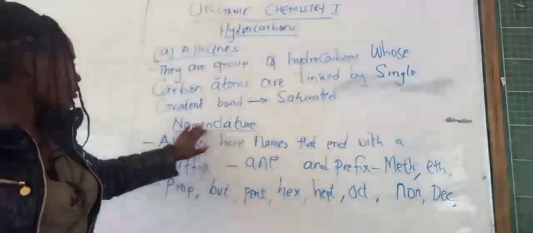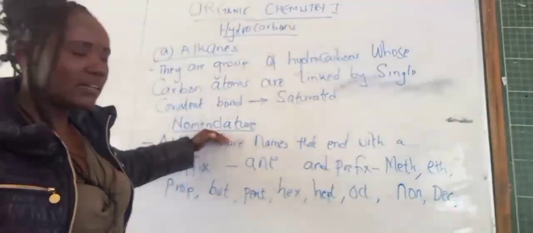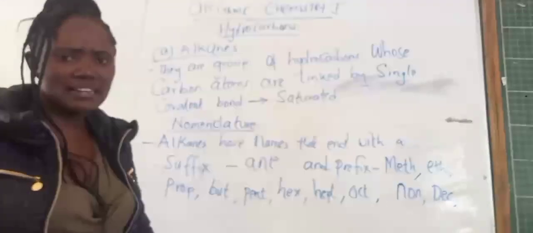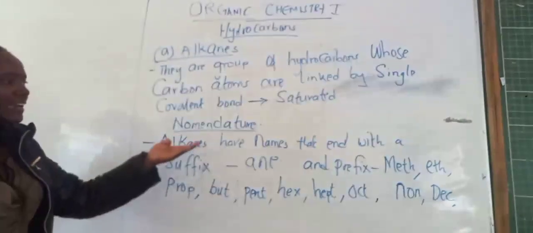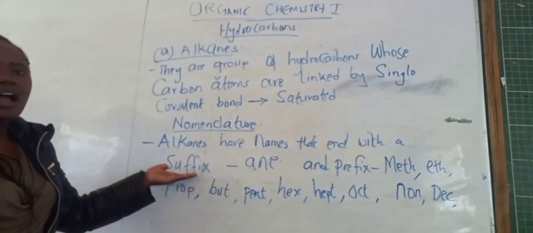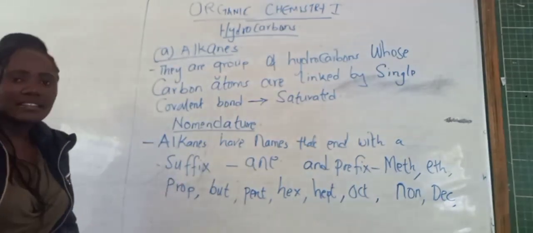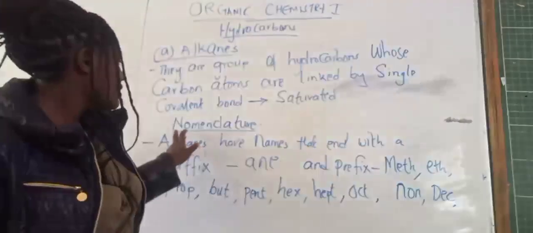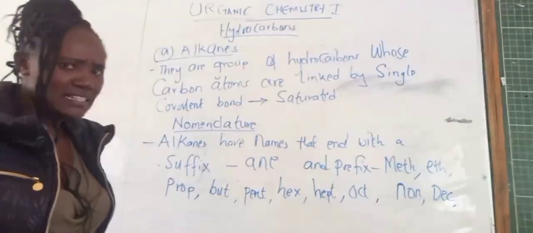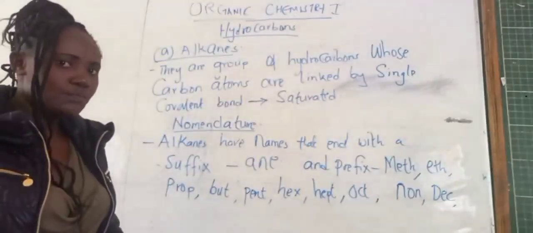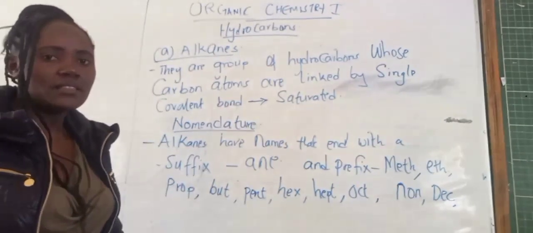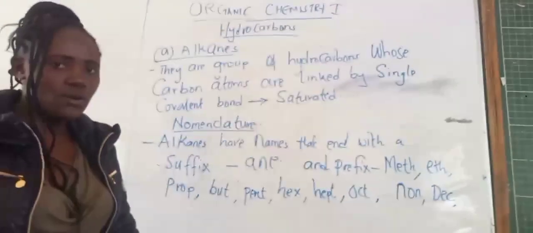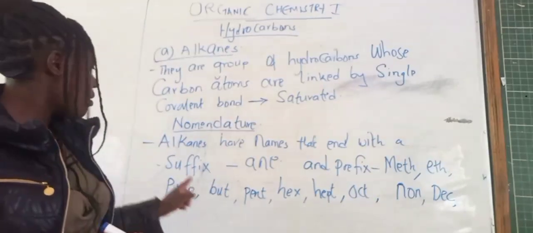Now the next one is nomenclature, the naming of alkanes. How are alkanes named?